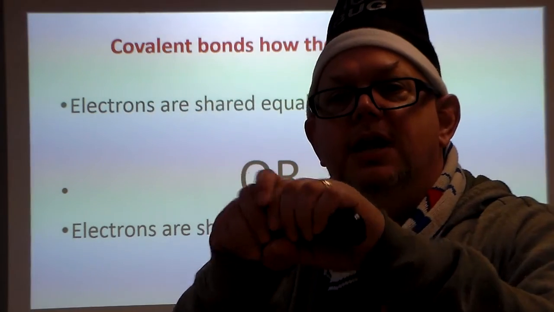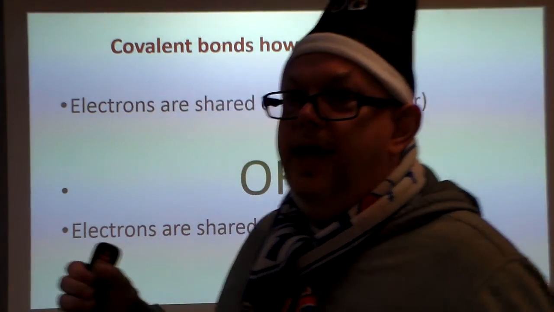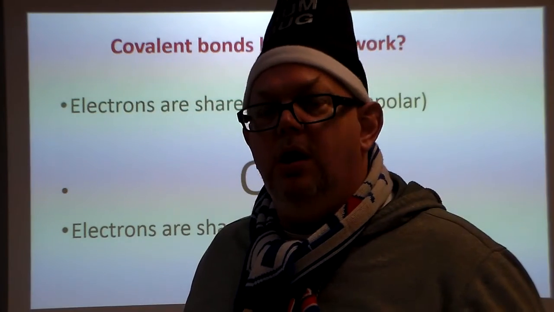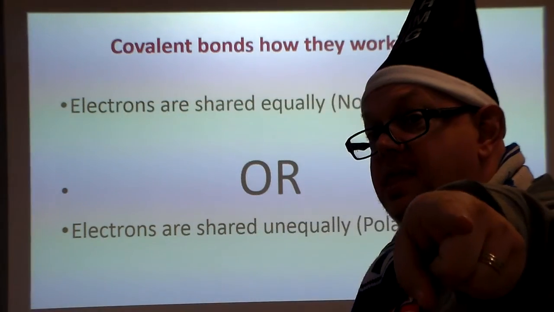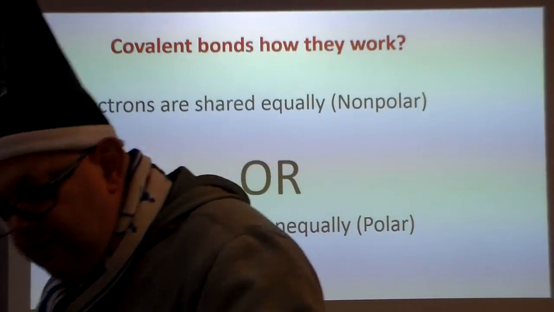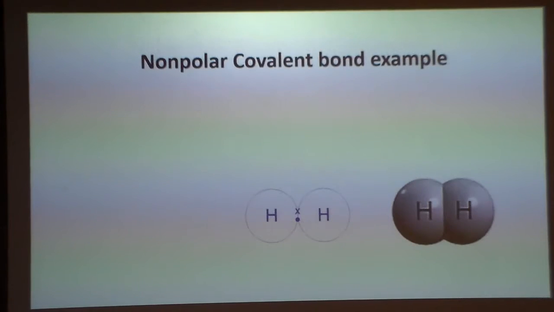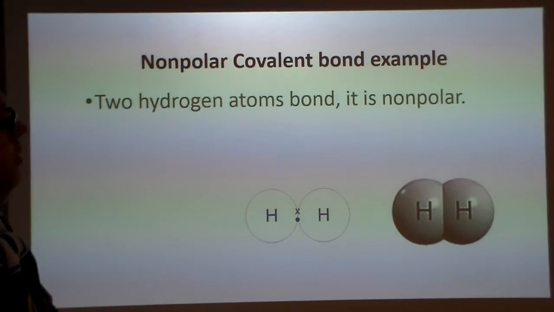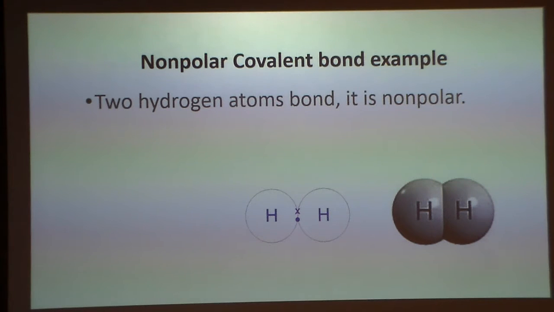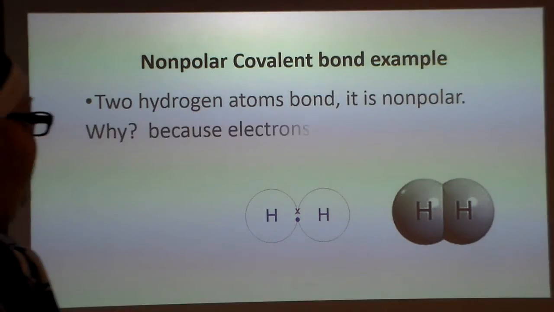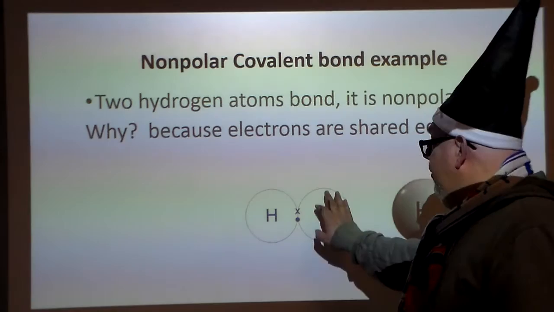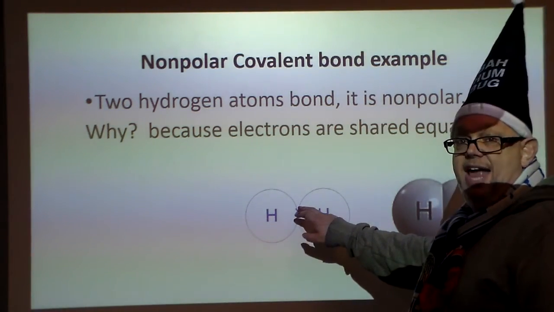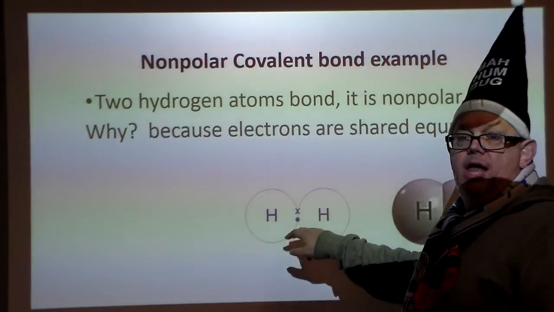When you have 2 or more atoms connected together covalently, if the electrons are shared equally, it's nonpolar. On the other hand, if it is not equal, then it's polar, and there is something to do with the polarity. There is a big deal about that. So if we look at a nonpolar covalent bond example, we have two hydrogen atoms, they bond. It is nonpolar. Well, they're the exact same atom, so we know that the electrons are going to be shared equally. One hydrogen atom contributes an electron, that's an X, and the other is going to be the dot.